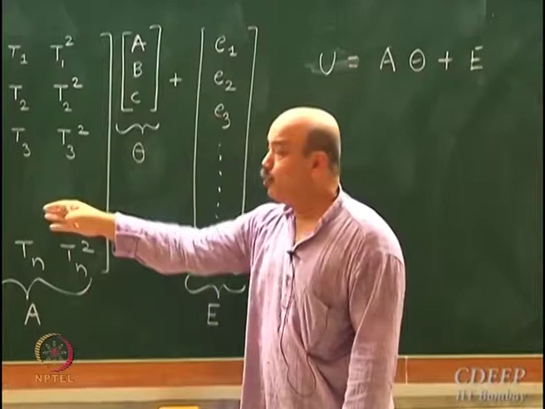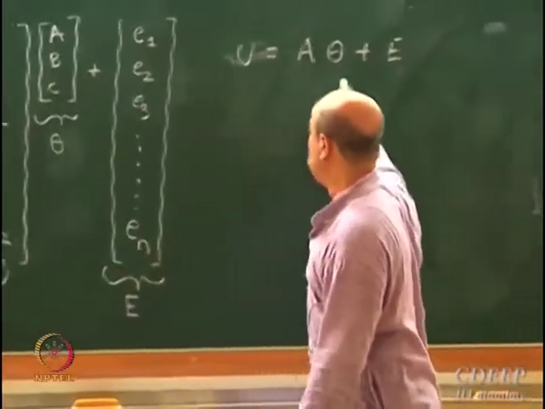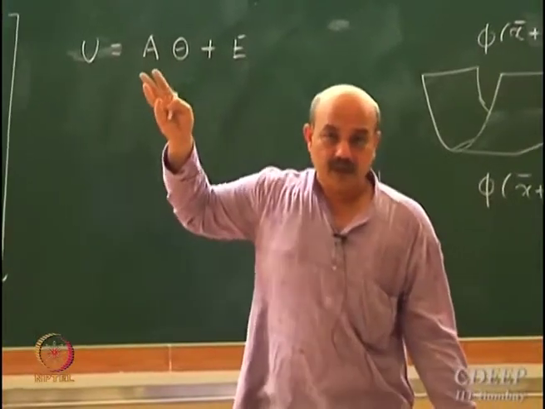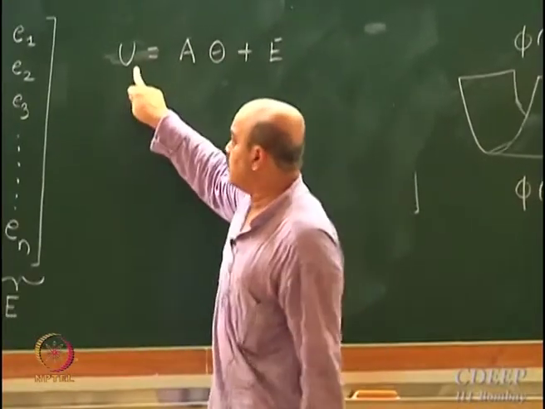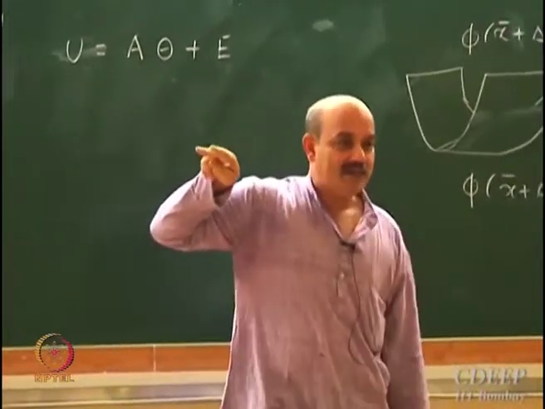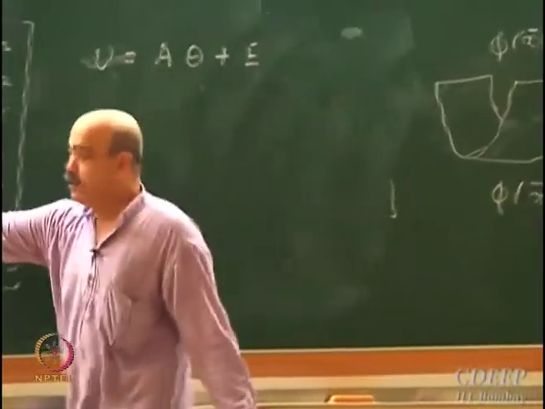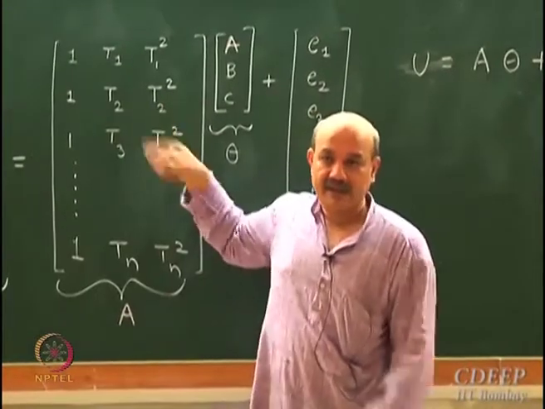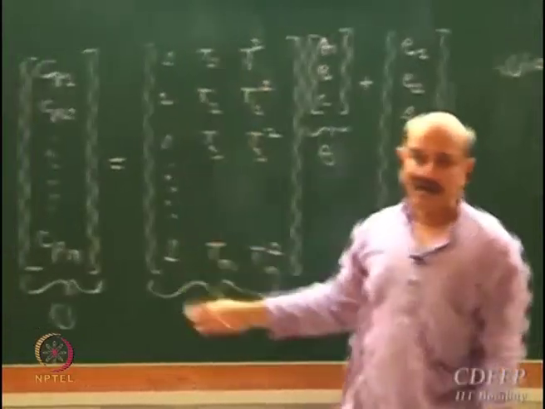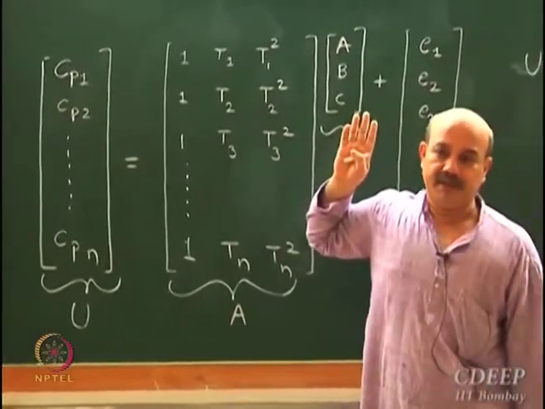Now I am just moving from this specific problem to a general problem where theta in general could be m dimensional. This A will be n cross m matrix. See here m is 3, so this is n cross 3 matrix. It's a tall matrix. So this n could be 100 and you have only 3 parameters to be estimated.